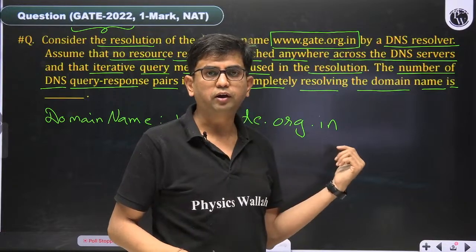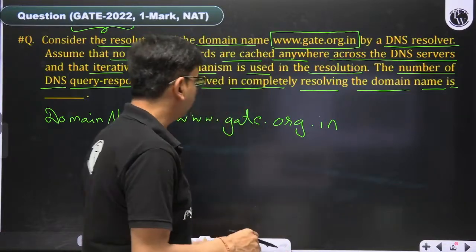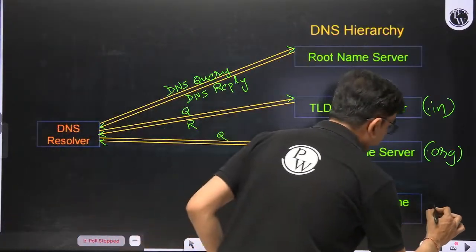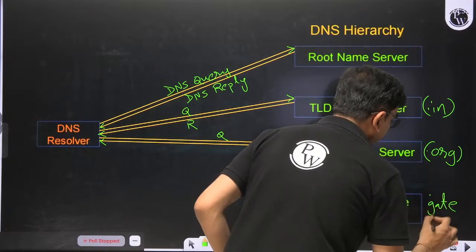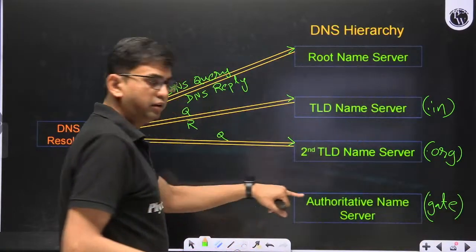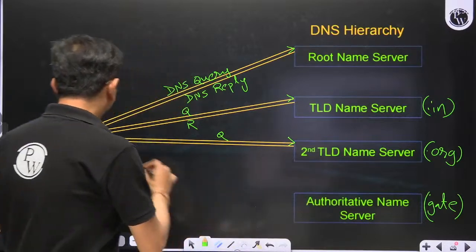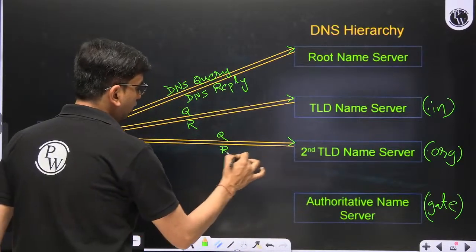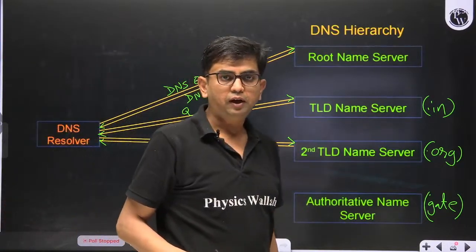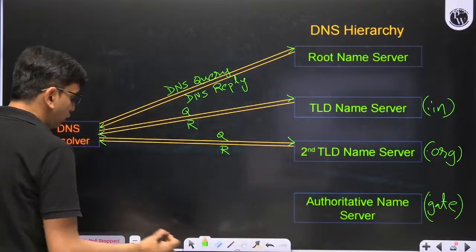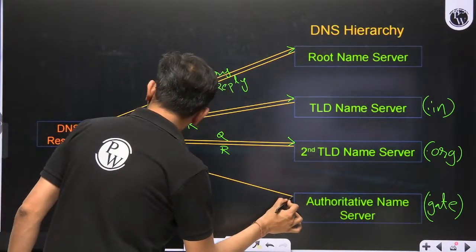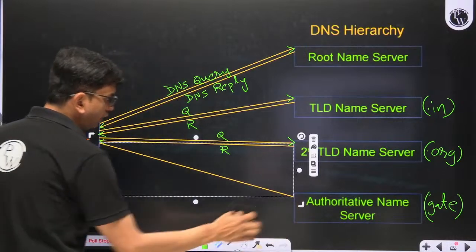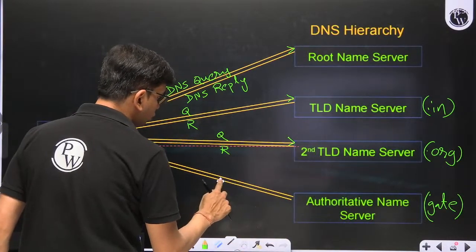So the authoritative name server. It is saying that I'll give you the authoritative name server who is representing the gate address. So this is a name server, and this reply is given by the second top level domain, and we are going to contact finally this one, and this is giving our actual reply.